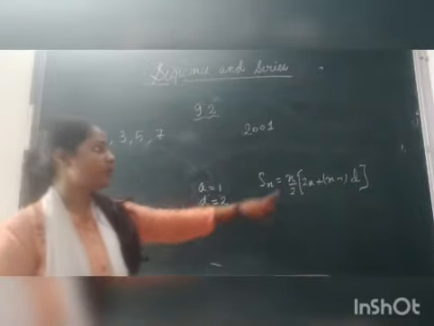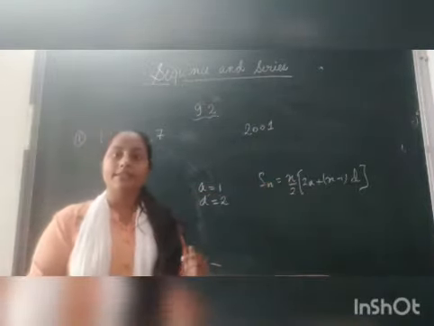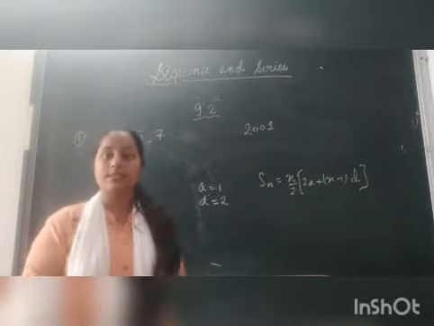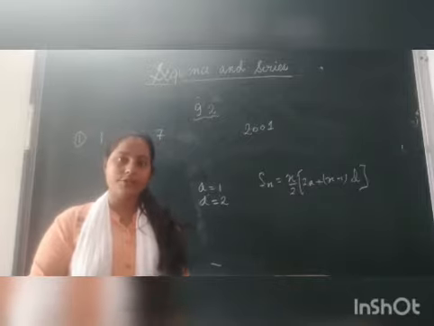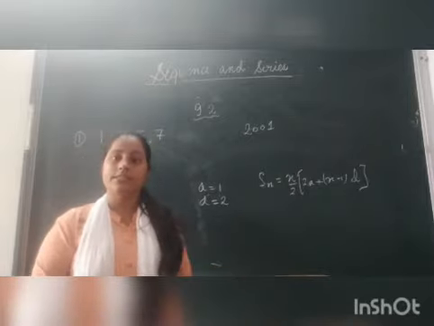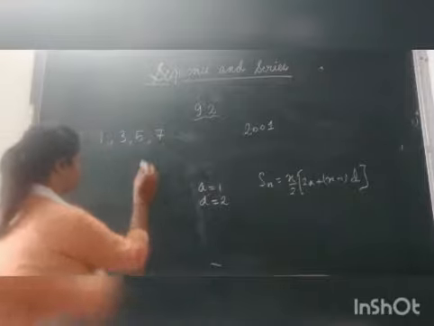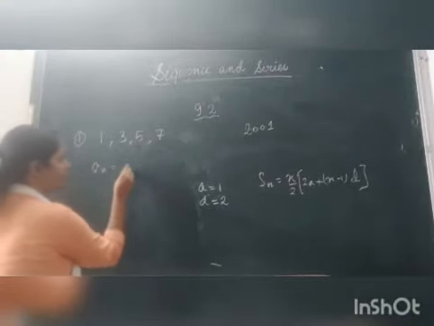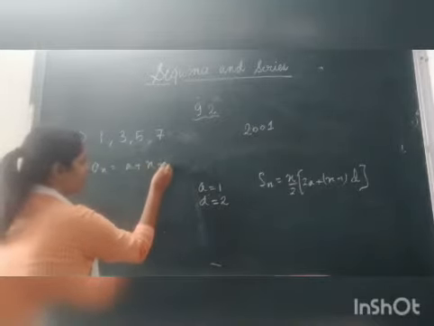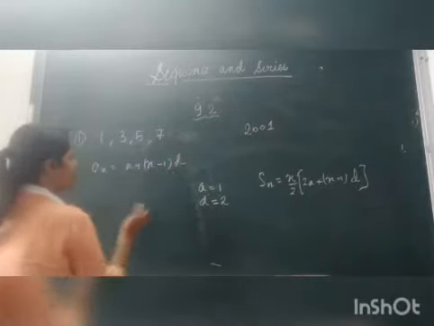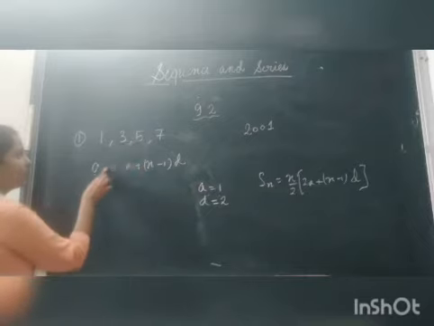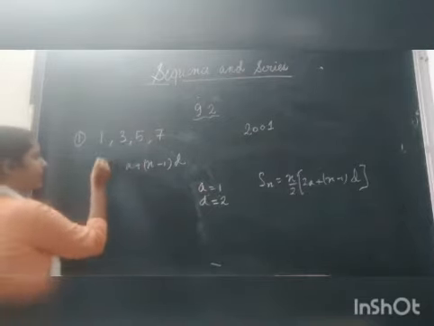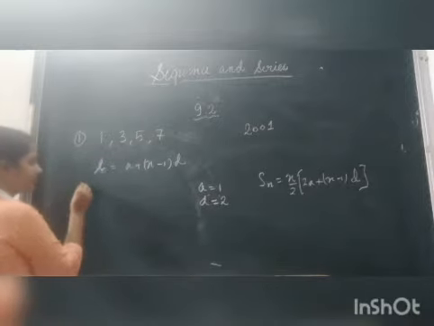Now what we have to do? We have to find the value of n, that is, how many terms are there in our series? What is the number of terms in the series? That we have to find, after which we can calculate the value of sum of the series. So we are going to use the formula an is equals to a plus n minus 1 into d. Now in this case we have the last term, so we are going to replace an by the last term.